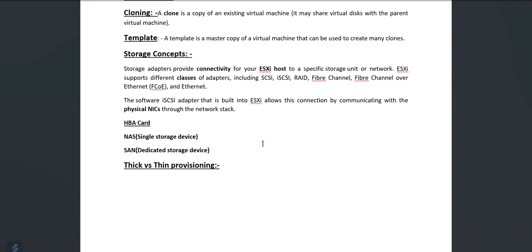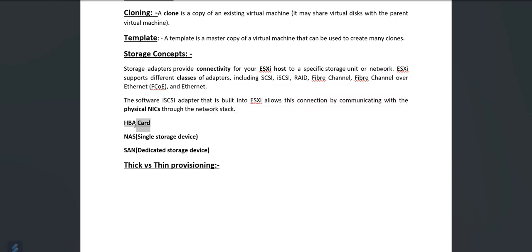Now we will understand storage concepts. Storage adapters provide connectivity for your ESXi host to a specific storage unit or network. Now, what are the storage adapters that the ESXi host uses? They support various classes of adapters, including iSCSI, RAID, fiber channel, fiber channel over Ethernet, and CAN. The software iSCSI adapter, which is built into the ESXi host, is responsible for allowing this connection so that it can communicate with the physical link through the network stack.